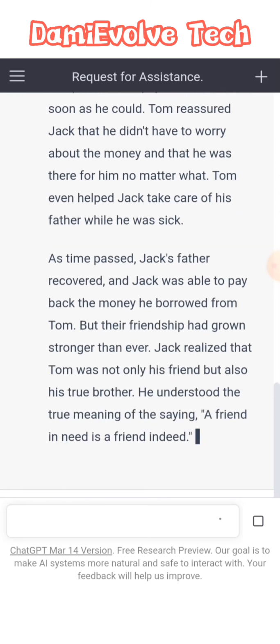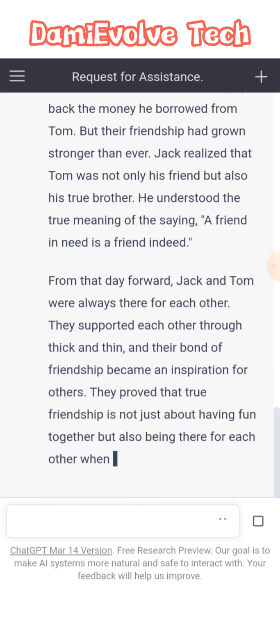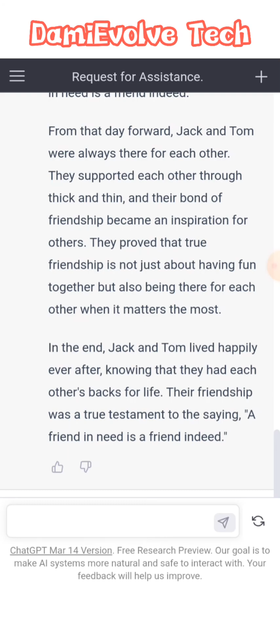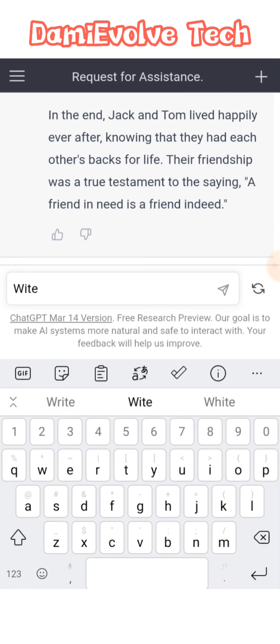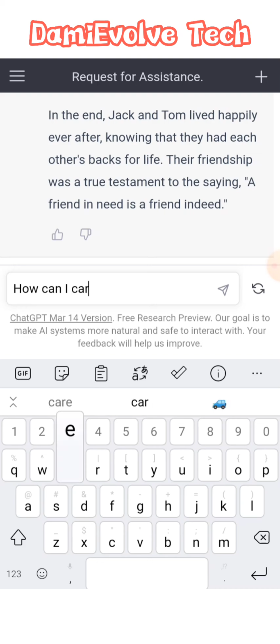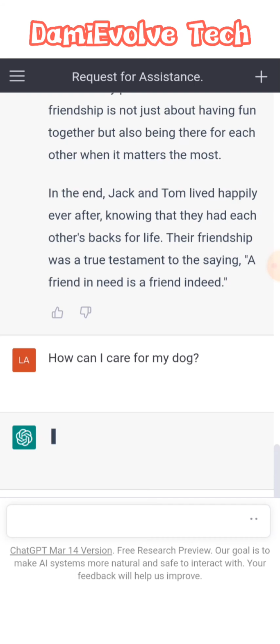After this, I will input it on how to care for pets. As you can see, in the end, Jack lived happily ever after. So let me write other stuff. How can I care for my pets, or dog? How can I care for my dog?